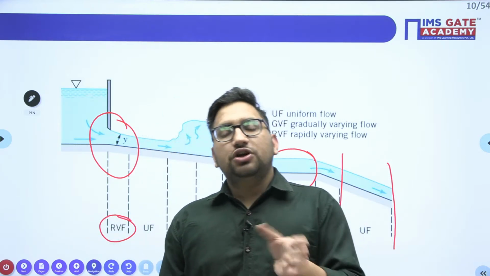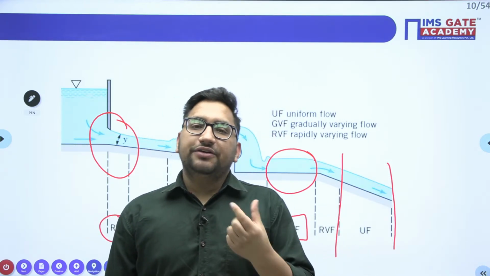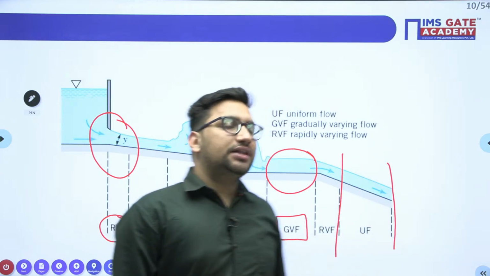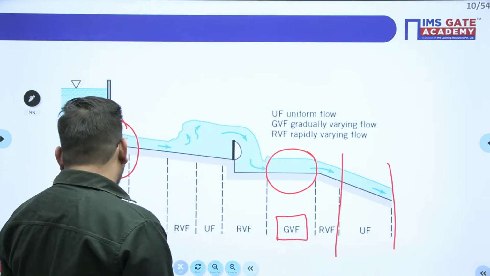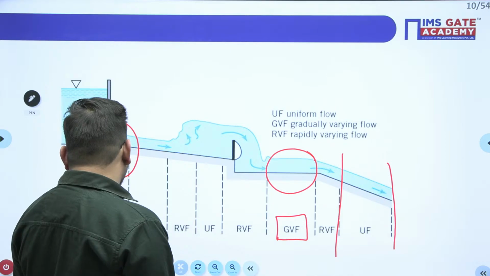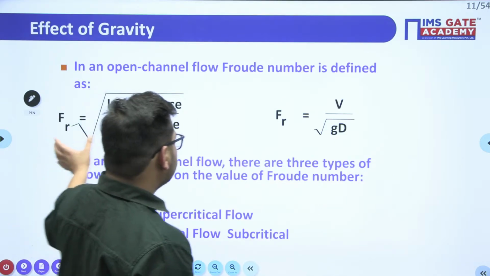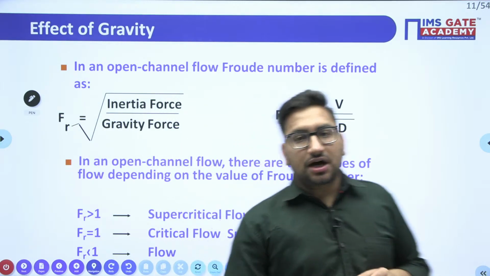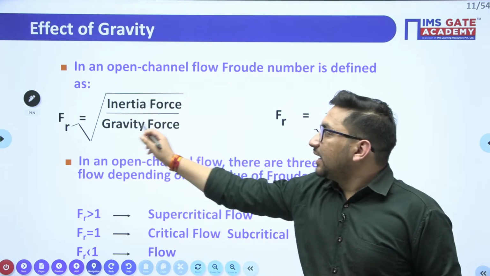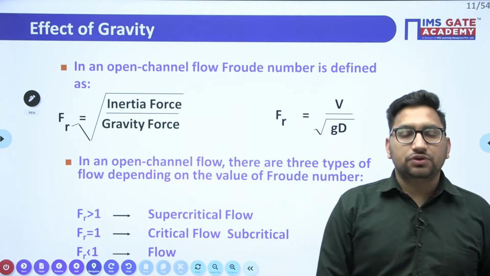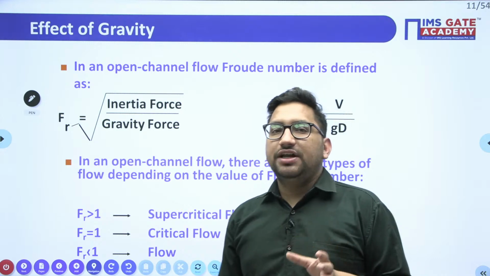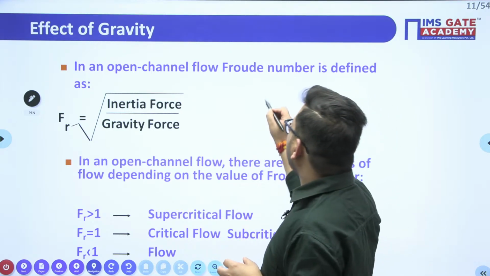Based on Froude's number also we define the different types of flow. Now let's see what the different types of flow are depending upon Froude's number, and what this Froude number is. It is the ratio of inertia force and gravity force.